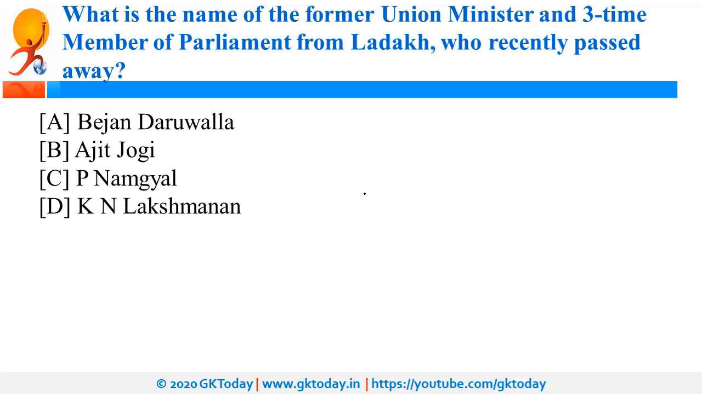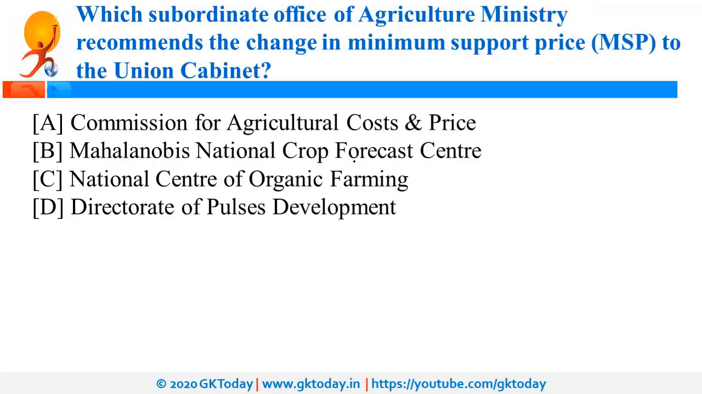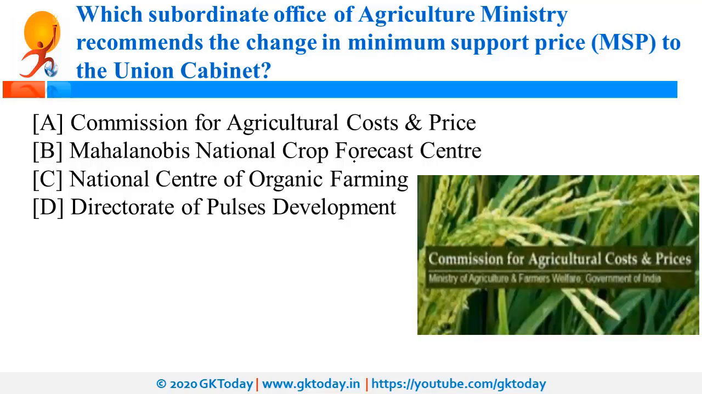What is the name of the former Union Minister and 3-time Member of Parliament from Ladakh who passed away recently? So his name was P. Namgyal. He was the former MP from Ladakh. Which subordinate office of the Agriculture Ministry recommends the change in MSP to the Union Cabinet? MSP stands for Minimum Support Price. So this is recommended by CACP, that is Commission for Agricultural Costs and Prices. So CACP is an attached office under the Ministry of Agriculture and Farmers Welfare, and the CACP makes recommendations regarding MSP.